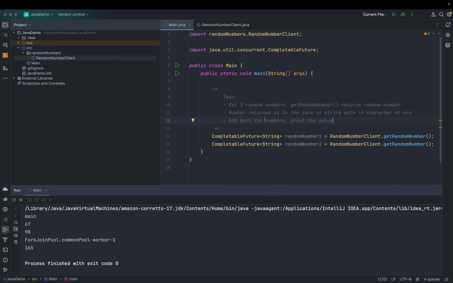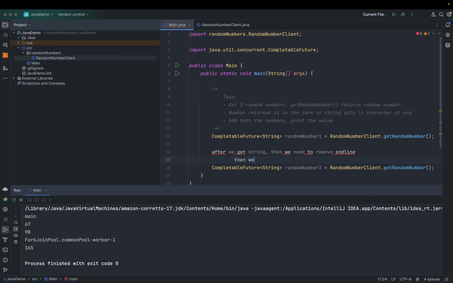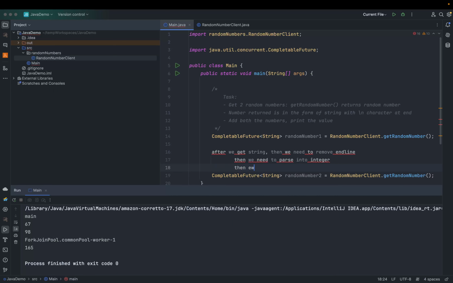After we get the string, we need to remove the end line, and then we need to parse it into an integer because we need to add both numbers. Then we need to print the combined result.